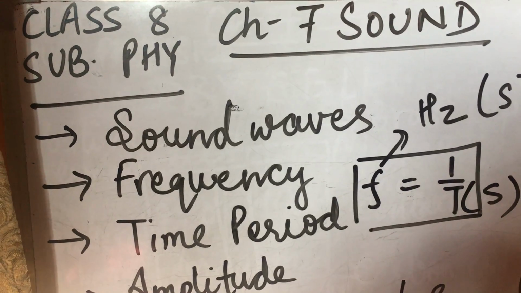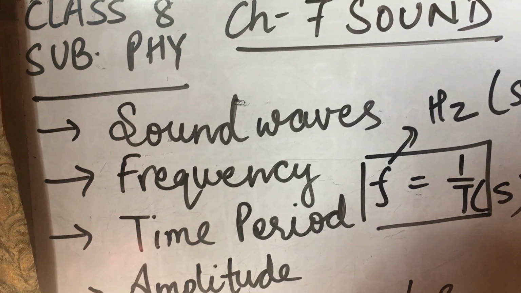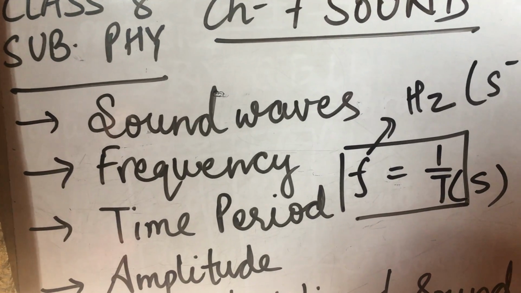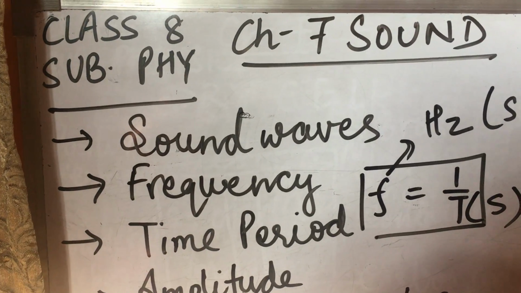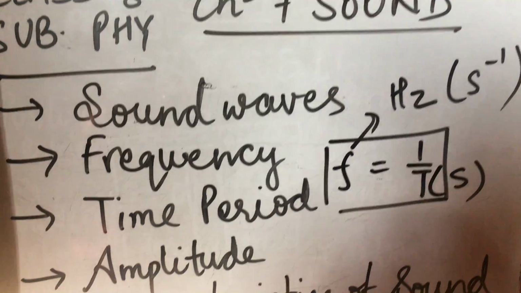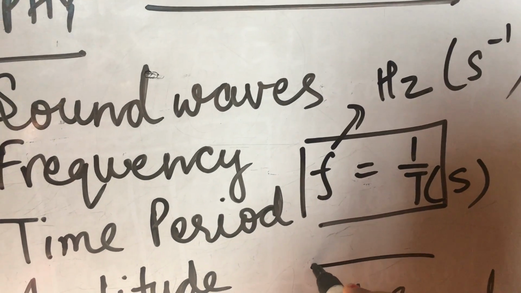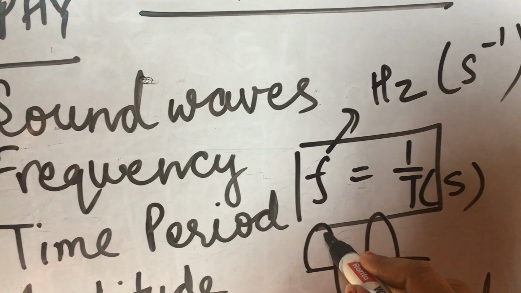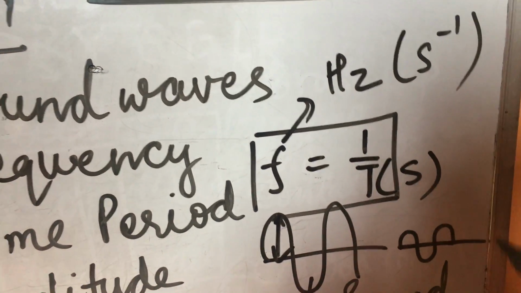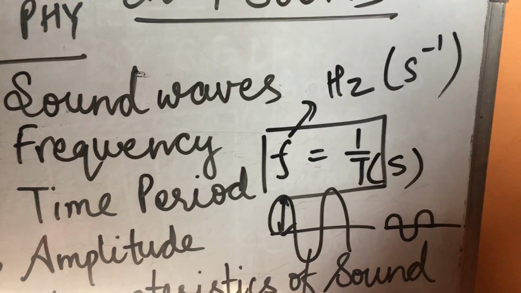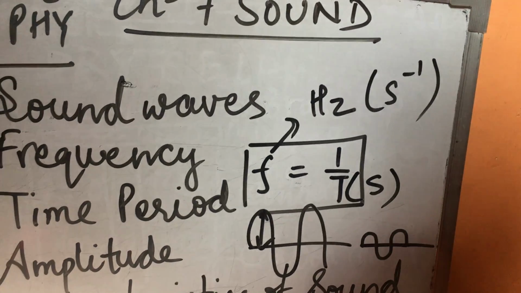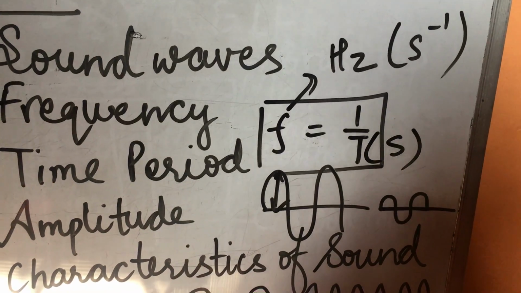The SI unit of amplitude is meter. A high energy wave is characterized by a high amplitude, whereas a low energy wave is characterized by a low amplitude. For example, if you have two waves, you can see it has a high amplitude. This is the amplitude, whereas this is the low amplitude. So the maximum displacement of a vibrating object from its mean position in a medium is called its amplitude.